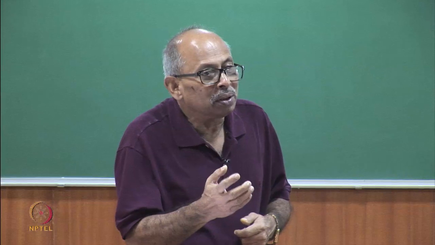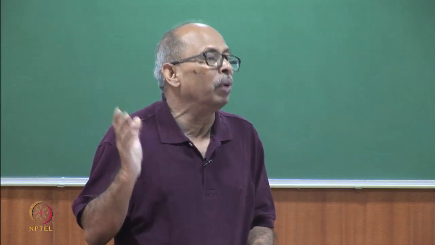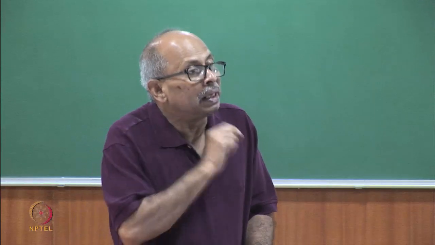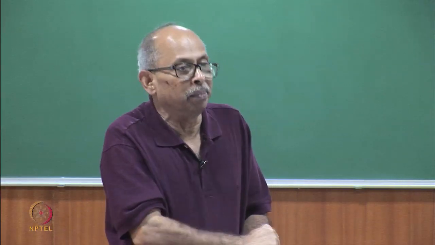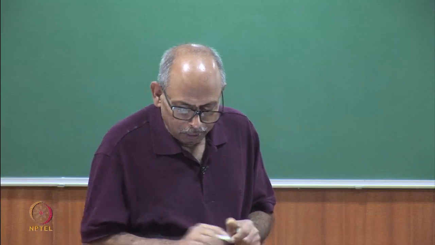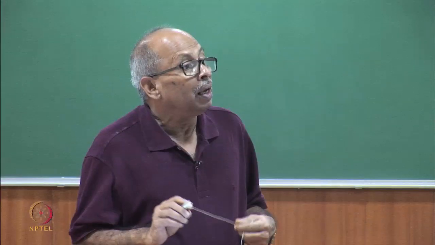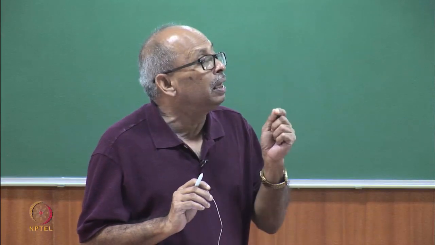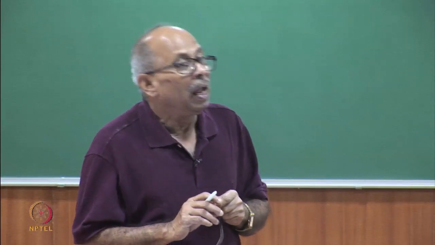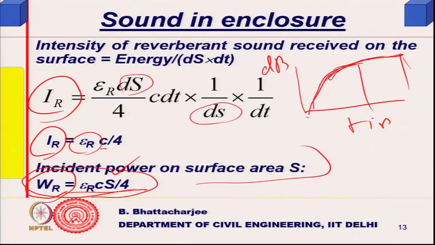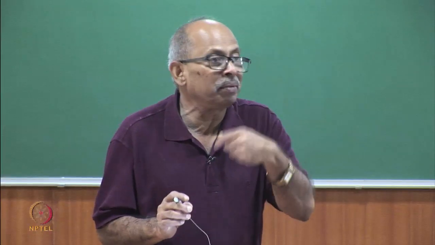How much is going out? Whatever is absorbed in the boundary. So, right. So, this is the amount incident upon the boundary per unit time. Epsilon r c S over 4 is incident upon the boundary in unit time, right. And during this time, the sound that will enter will be given by the power W of the source which is causing this reverberant field, because you have to first have a direct field.